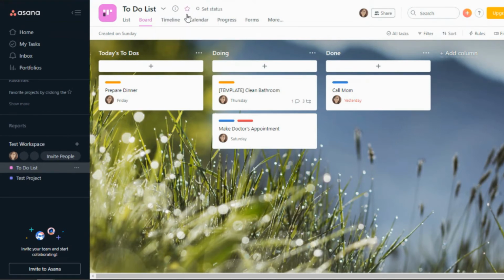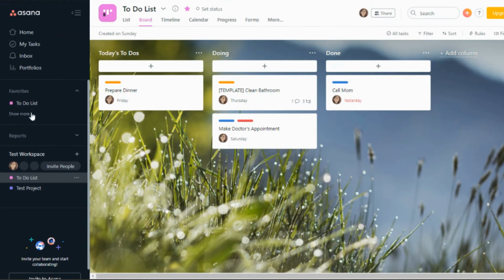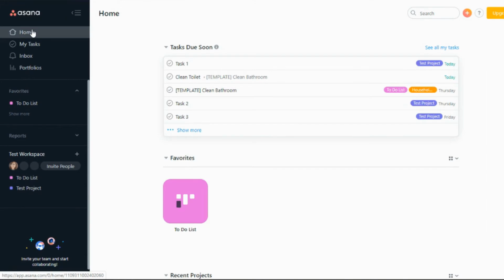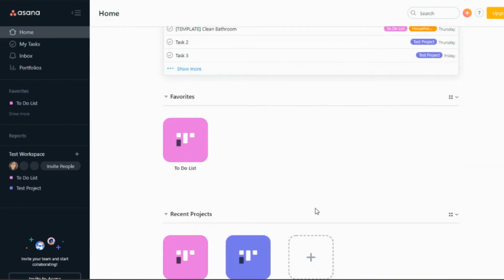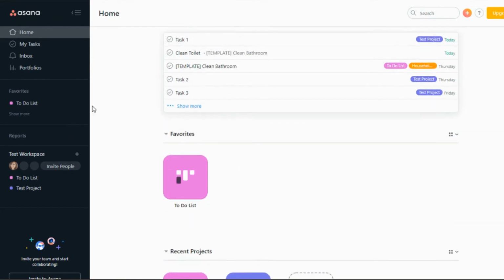But in Asana, in order to favorite a board, you would just click on the star here, and you can see on the left-hand side that it does go into your favorite section here. And if we go to the home, you will see your favorite board listed there along with favorite project listed there along with recent projects listed as well.